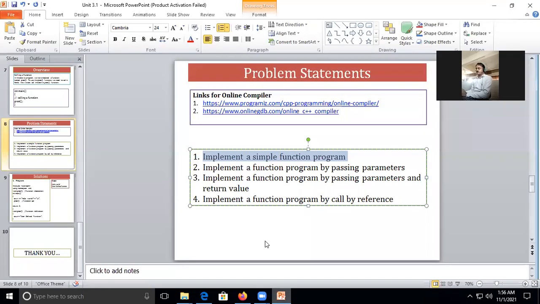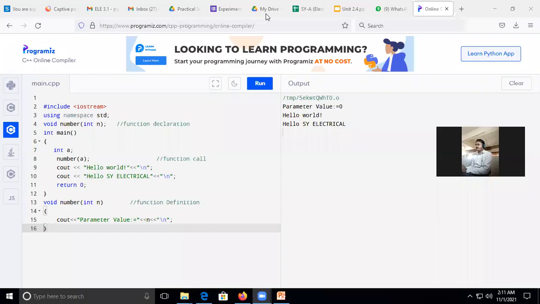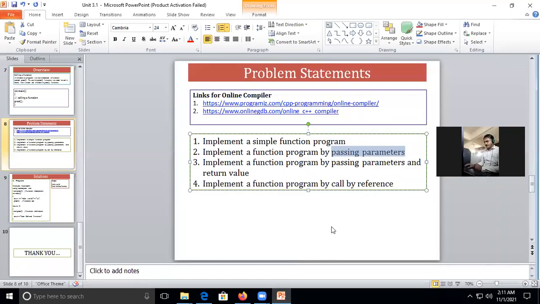So what is the program? You need to implement a simple function. Just now we have discussed, and send me the screenshot of it. See, is my screen visible to all? Yes, sir. Okay, now read it once again. Implement a function program by passing the parameters.